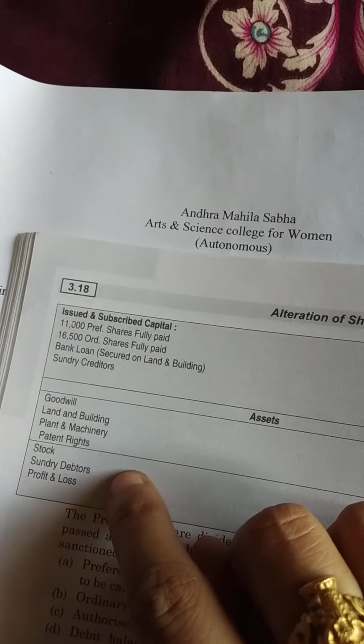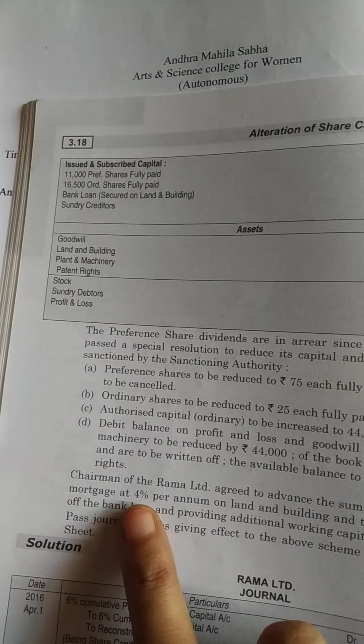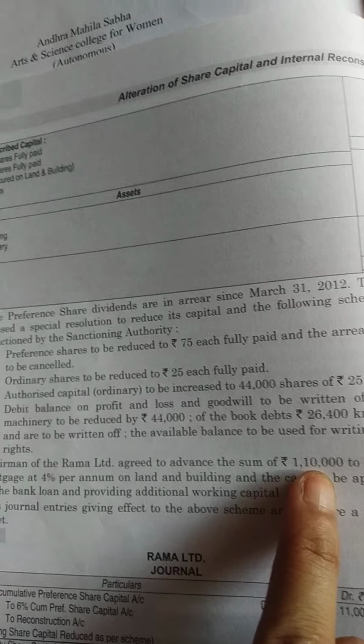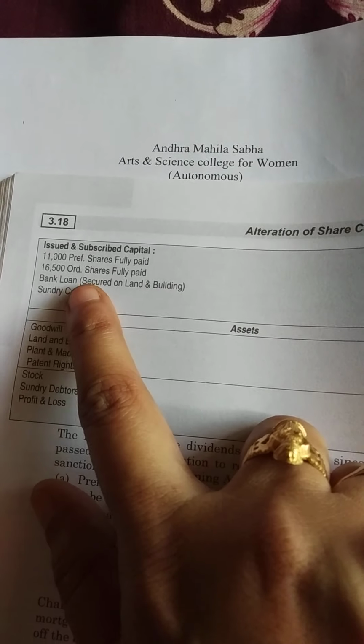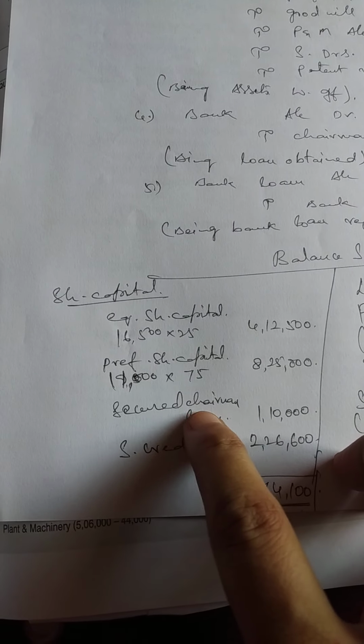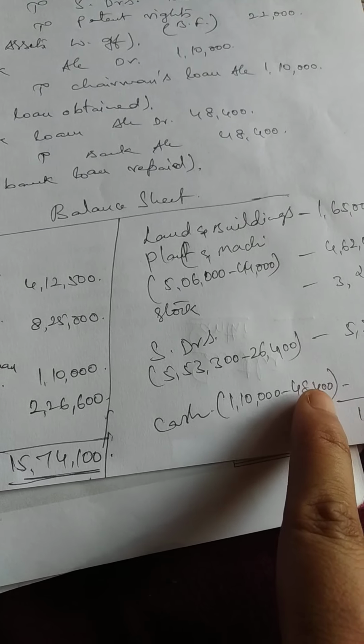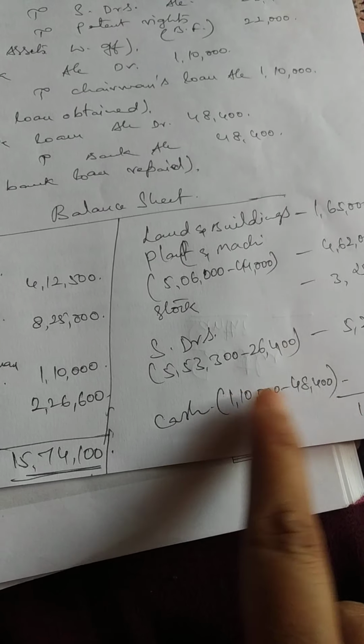Because in the given balance sheet, you did not have any cash account, girls. You can check here now. So when the cash account is not given, he has raised a loan of 1,10,000. What is the purpose of raising the loan? To repay this particular bank loan. That's the reason the bank loan security which is raised will be visible, but this bank loan is no more a liability because we have repaid it out of this particular amount.